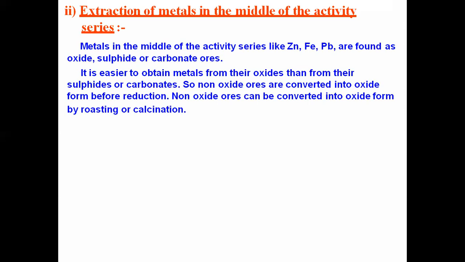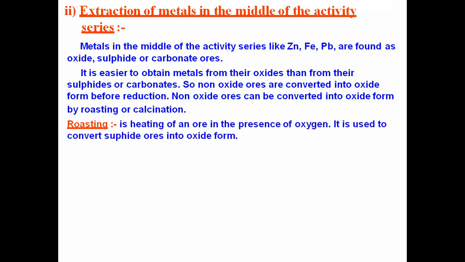And if it is already present in oxide form, there is no need to carry out calcination or roasting. So non-oxide ores have to be converted into oxide form either by roasting or by calcination.